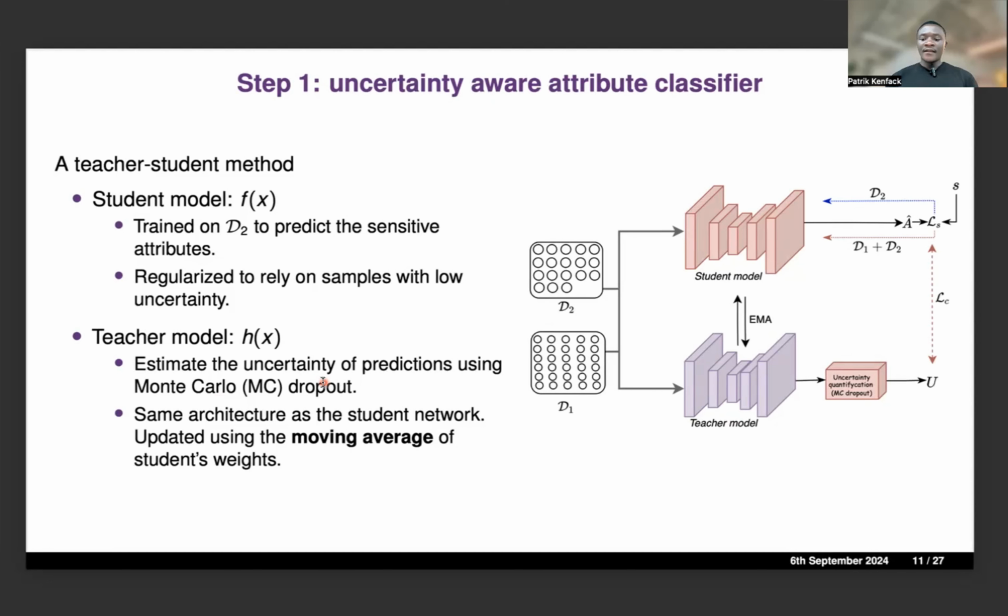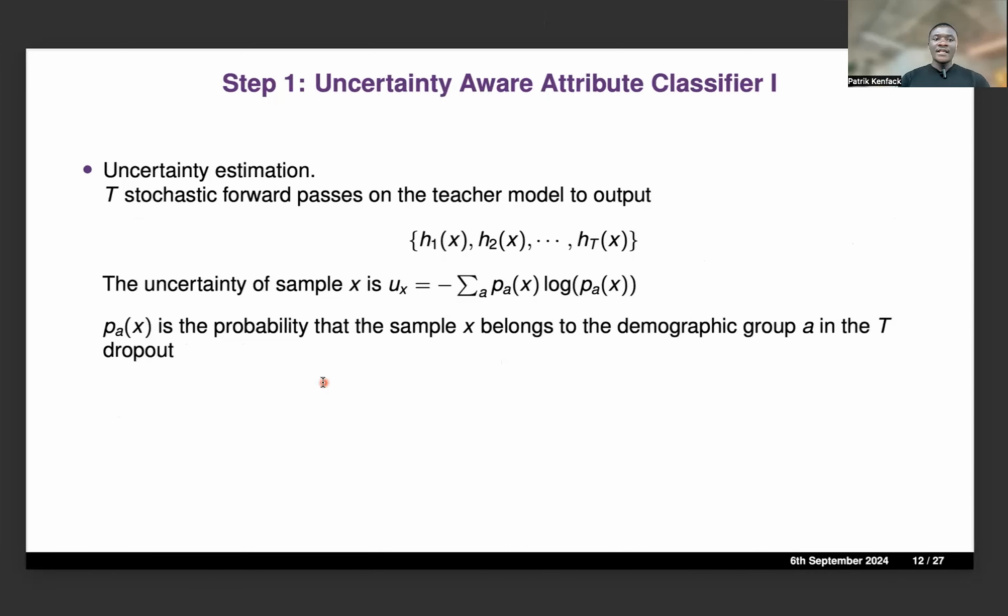And next, how we estimate the uncertainty. We apply T stochastic forward passes on the teacher model, and then we obtain a set of predictions. Then we just measure the entropy of that set of predictions. That will tell us how reliable our predictions are. We saw that using the teacher model, since it's the mean of the student model, gives us a more robust and reliable uncertainty measure than just using the student model at a specific training epoch. We showed in the paper how this impacts our results.